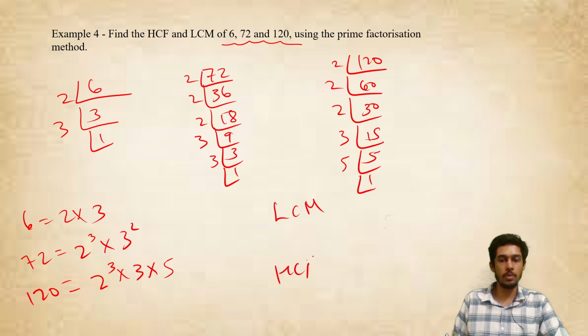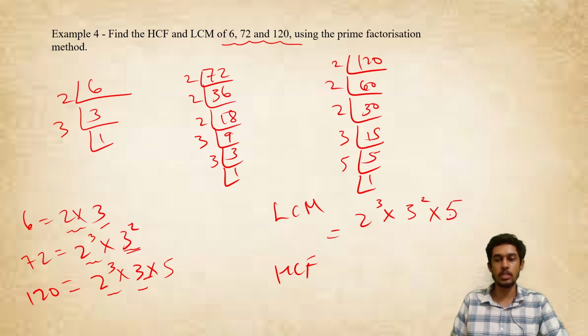As I said, LCM will take the highest power of the common terms. Here 2 and 3 both are common in all the three prime factorizations, correct? Now let's go to 2: 2 cube is the highest power of 2. Which is the highest power of 3? Here you have 3, here you have 3, here you have 3 square, and here you have 3. So the highest power of 3 is 3 square. Into, you know that LCM will also take the non-common terms. So here 5 is a non-common term, but still it will take it.